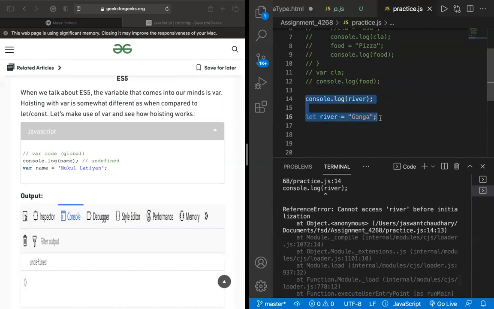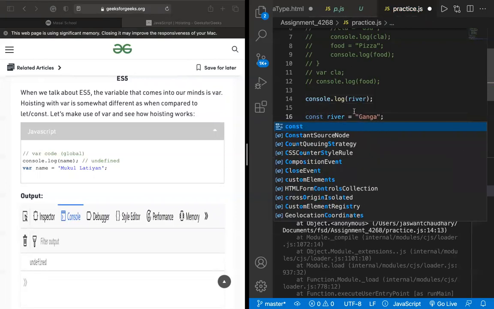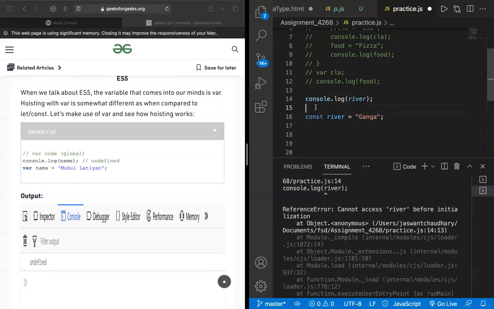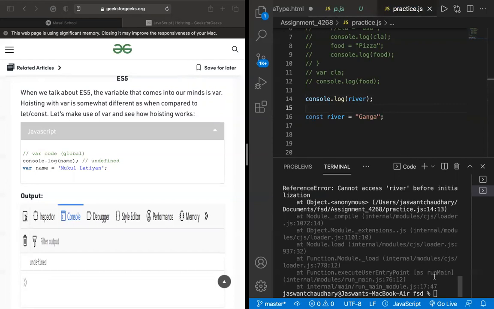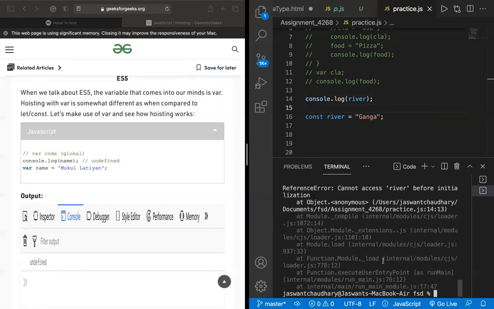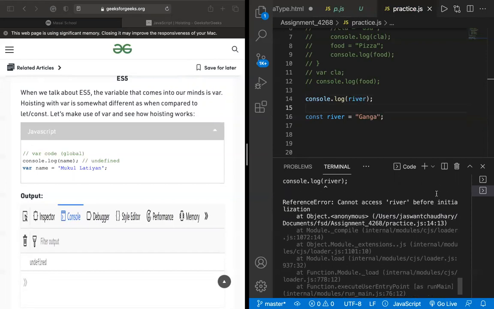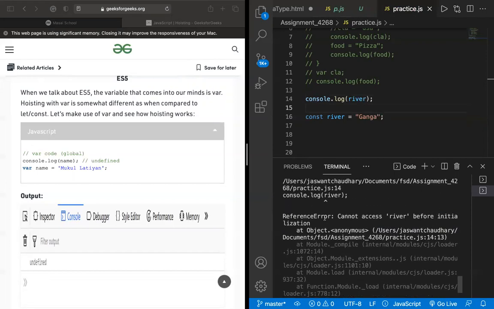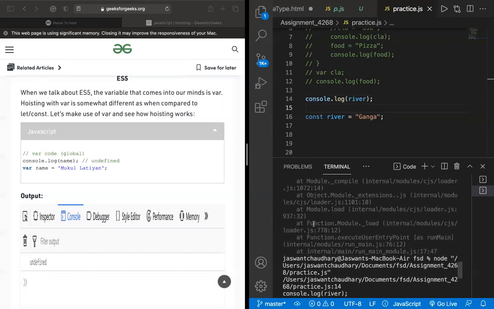Yeah. So now let me replace this let with a const variable, and now let us see the magic. Now this is the const river, and we have the Ganga again. And now, what do you think the output should be in this case? The output will remain the same: cannot access the river before initialization. You are seeing that it is giving a reference error, and it is writing here that cannot access the river before initialization.